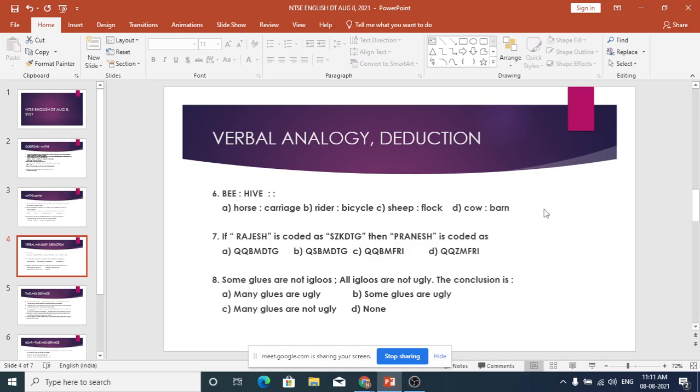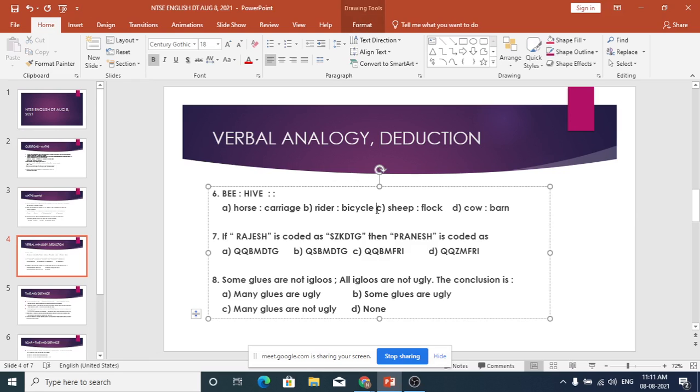Horse, carriage; rider, bicycle; sheep, flock; cow, barn. Which is the correct option? They are asking. You have to make a sentence using whatever is given. Hive is a dwelling place of bees, or hive is a home of bees.